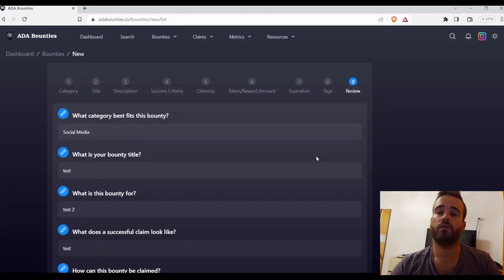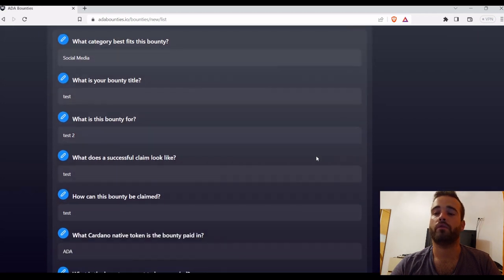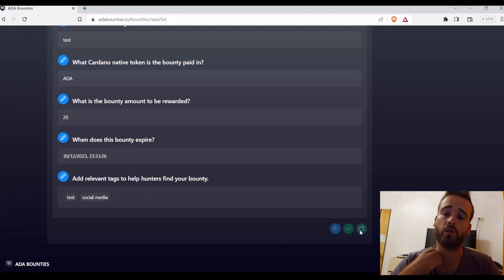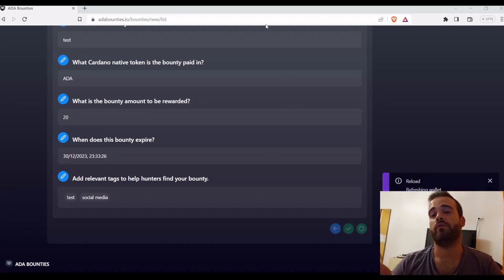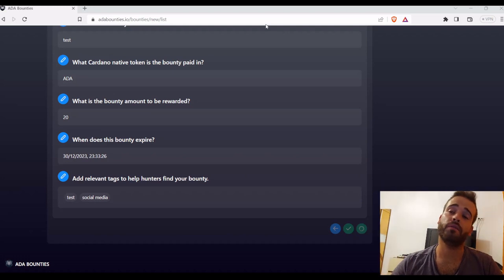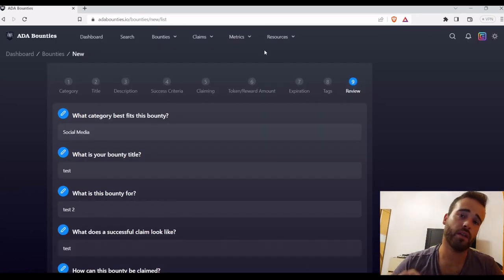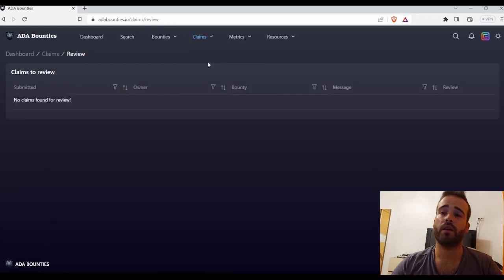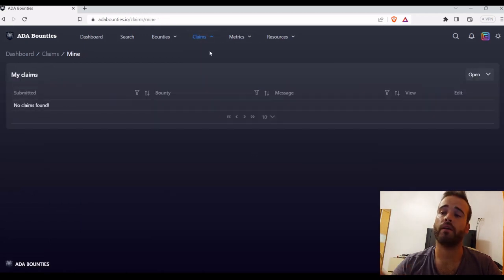Once you're satisfied, you can review your offer and click here, and a pop-up will come up for you to confirm the transaction with the amount of ADA you've defined, and also with the fees for the platform. I'll explain the fees later, so don't worry about that. Besides that, you can also review any claims that are being reviewed, and in my claims you can find the claims you've made.